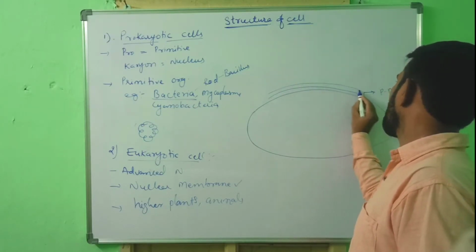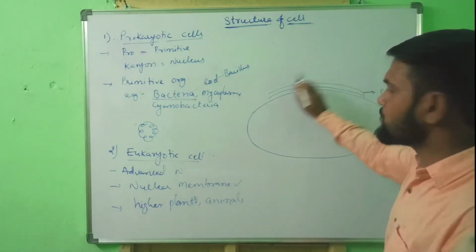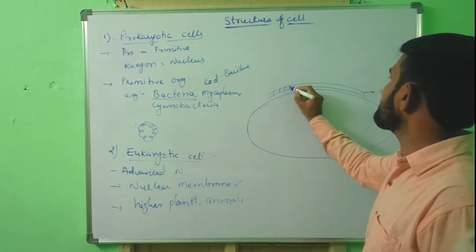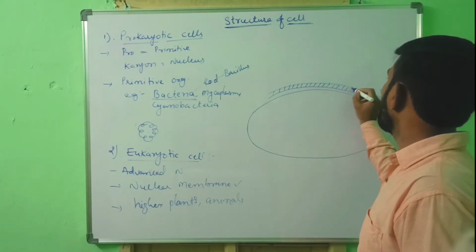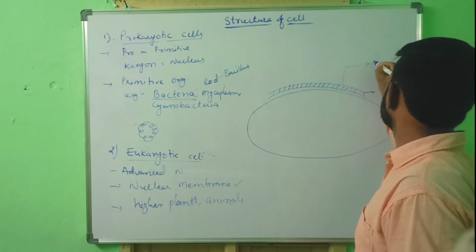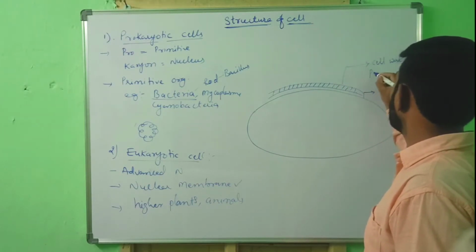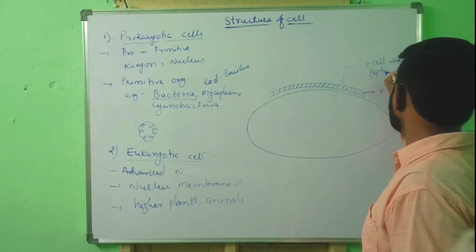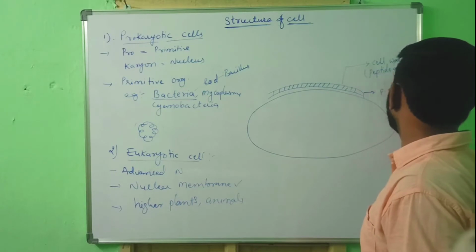This cell wall is present around the plasma membrane. This cell wall is made up of peptidoglycan.